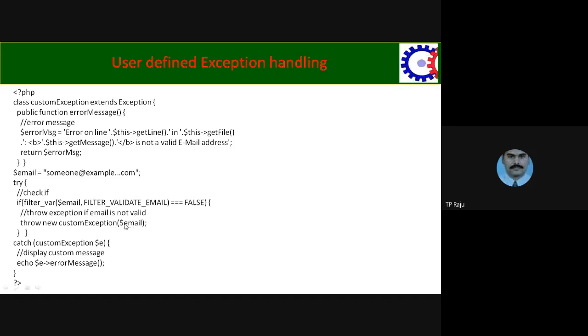To that object we give the email address through the constructor, so that control directly jumps to the function.